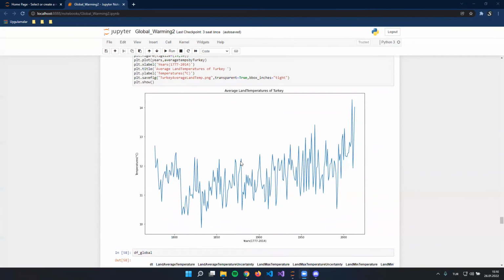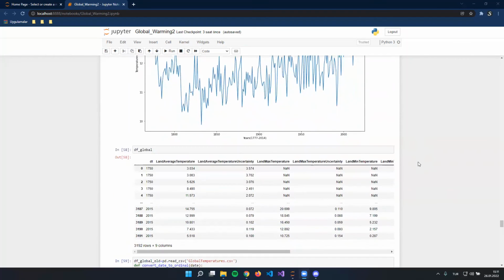By looking at this chart, we can say that Turkey's land temperature values' rate of rise increased after 1900, but in contrast to the global average, Turkey's average land temperature values are bigger than 10 degrees Celsius. This result probably comes from the mild climate conditions of Turkey.